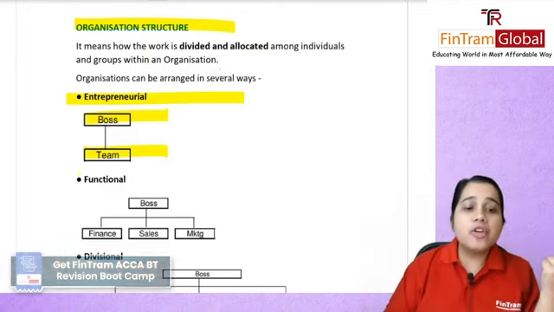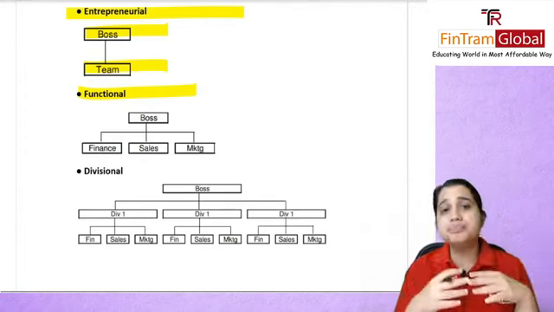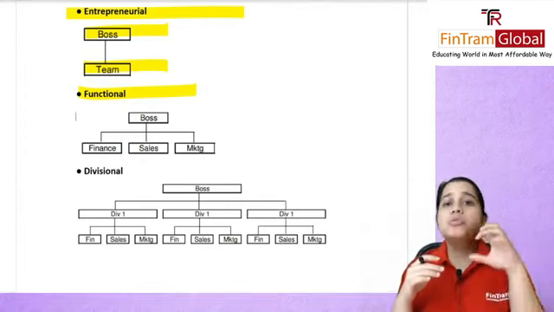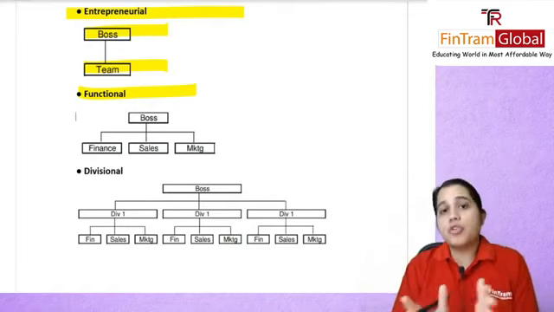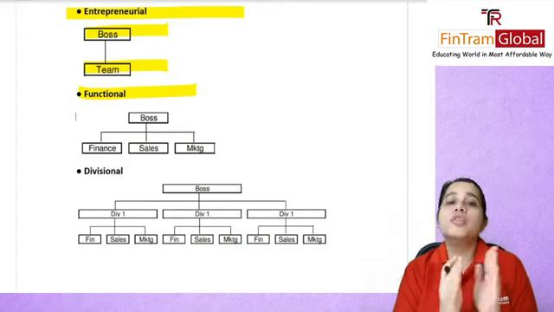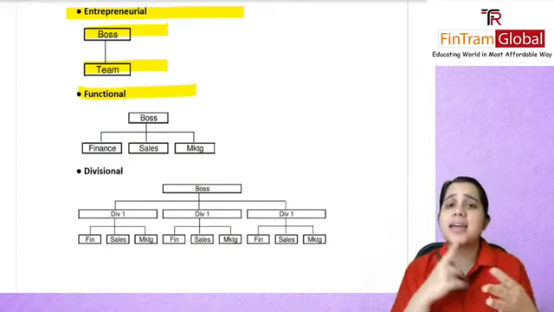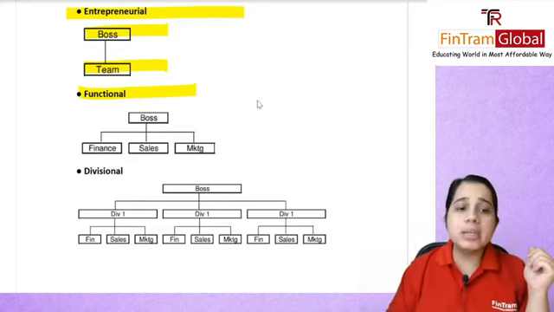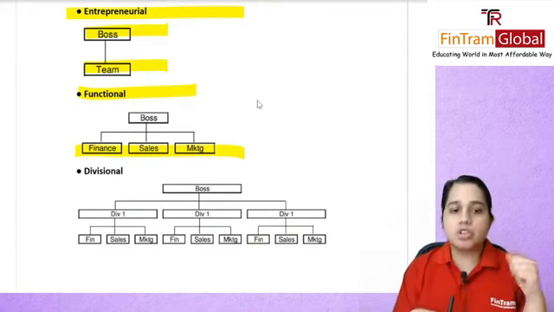Then of course you have your functional structure. As you can see in the diagram, you will have your boss, your managers, whoever is there on the top. And then different functions of your organization are divided into different departments. You will have your marketing, sales, finance, HR. All of these different functions are divided into different departments. Hence, this is your functional departmental structure.